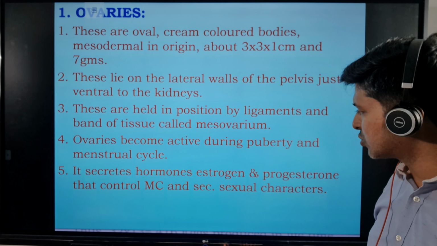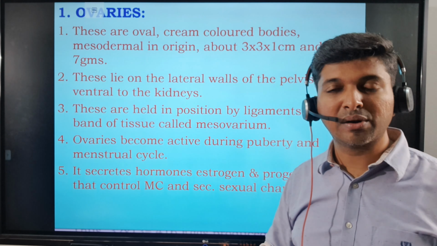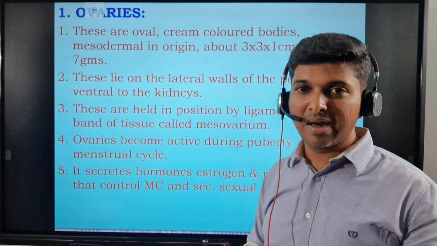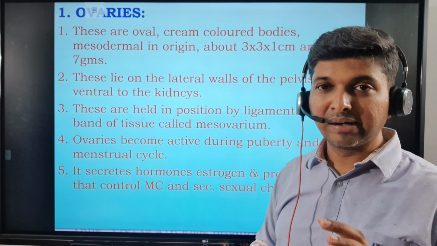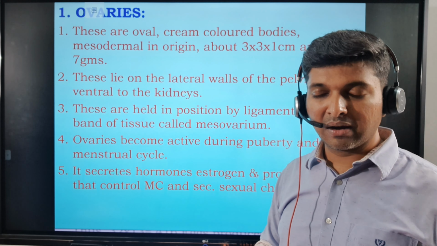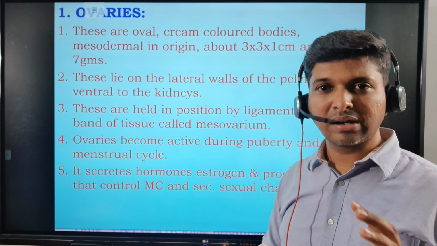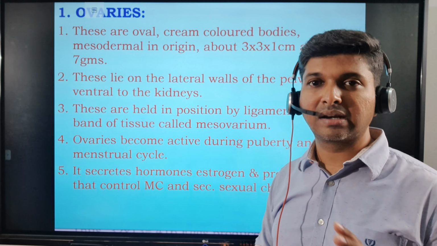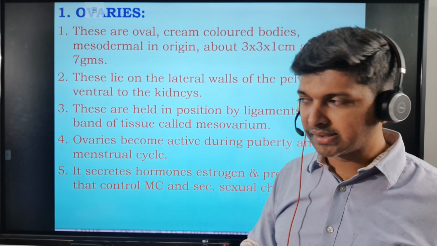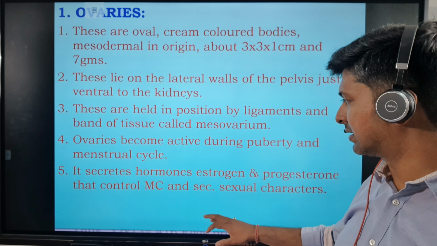So it secretes hormones such as estrogen and progesterone, which are very important. Estrogen contributes to the female secondary sexual characters: development of mammary glands, enlargement of hips, and change in voice. Change in voice is not noticed starkly in females, it's noticed in males. That's hoarseness of voice, we have discussed that earlier.